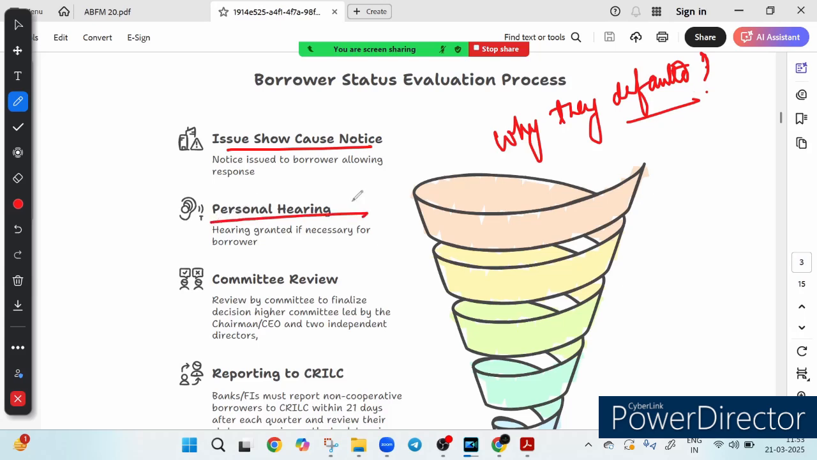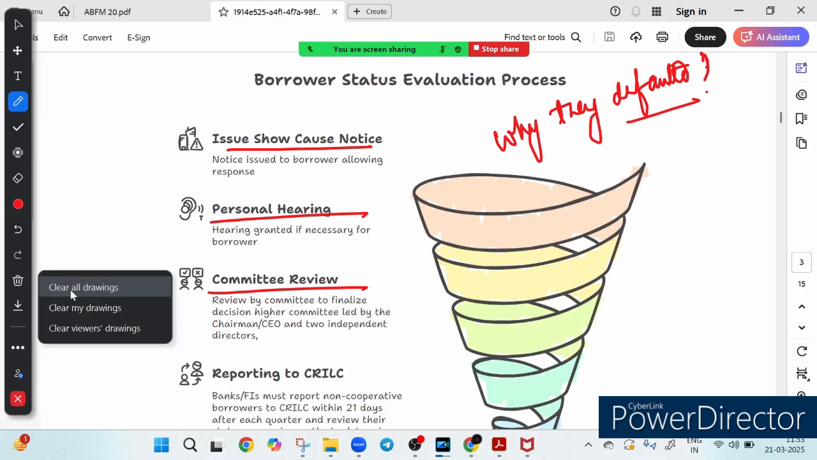Then comes the personal hearing. If needed, the borrower can present their case to the authority. A fair chance is given before taking any strict action. The next thing is the committee review. A higher committee led by the chairman or CEO and two independent directors reviews the case and decides if the borrower should be classified as non-cooperative.